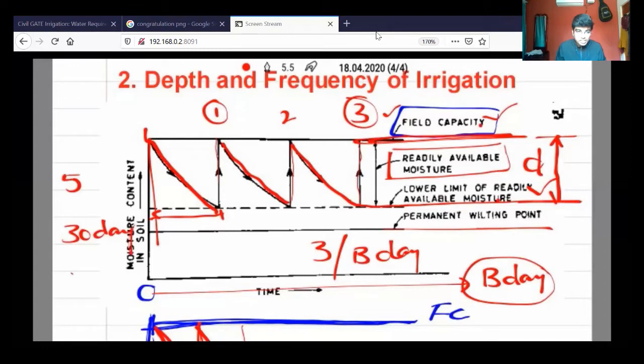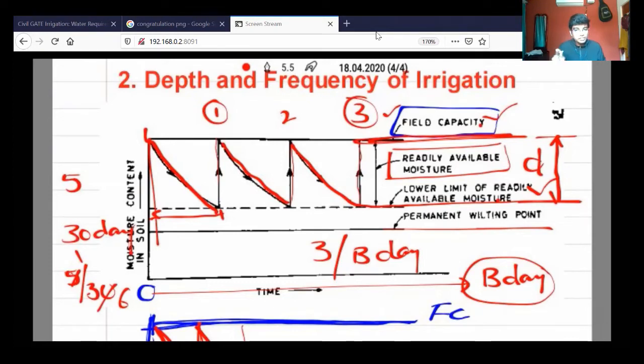So the frequency can be calculated as 5 by 30. So 5 ones, 5, 6. So 1 time for every 6 days. So the frequency is 1 time for every 6 days. So counting from 1, 2, 3, 4, 5, 6th day.